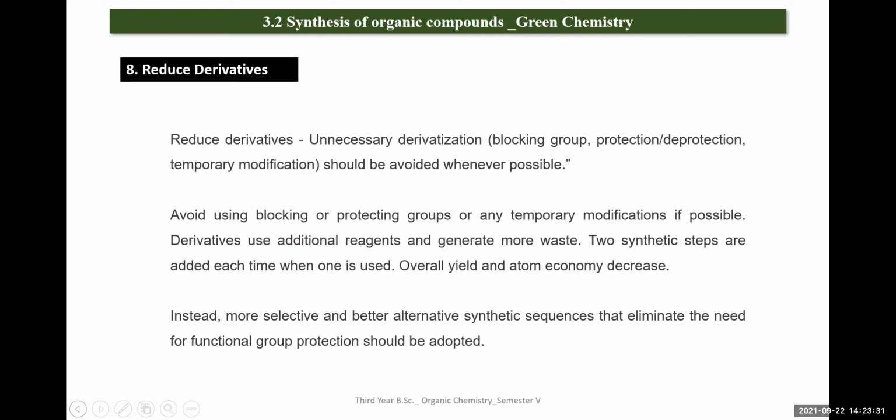Protecting groups are often used in chemical synthesis, as you know, as they can prevent the alteration of certain parts of the molecular structure during a chemical reaction, while allowing transformation to be carried out on other parts of the structure. However, these steps require extra reagents and also increase the amount of waste. An alternative that has been explored in some processes is the use of enzymes, as enzymes are highly specific. So they can target particular parts of the molecular structure without the need for protecting groups or other derivatives. So the alternative to derivatization is the use of enzymes.